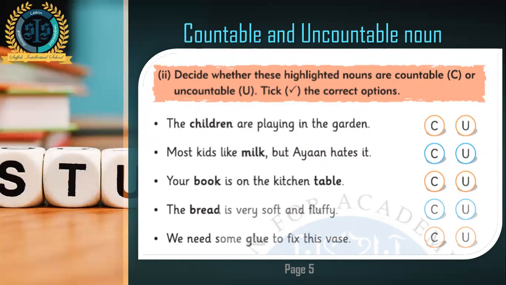Now the first one, the children are playing in the garden. Here we have to find out whether children is countable or uncountable. Children is itself a plural form of child. So it means it can become a plural. And secondly, child or children can be counted. Like two children are playing, 3 children are playing, 1 child is playing. So we can count them. So now we have to tick countable, C.